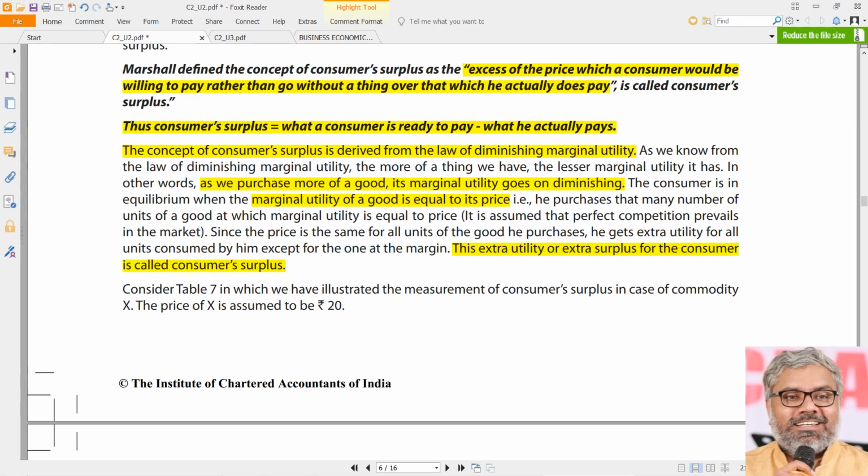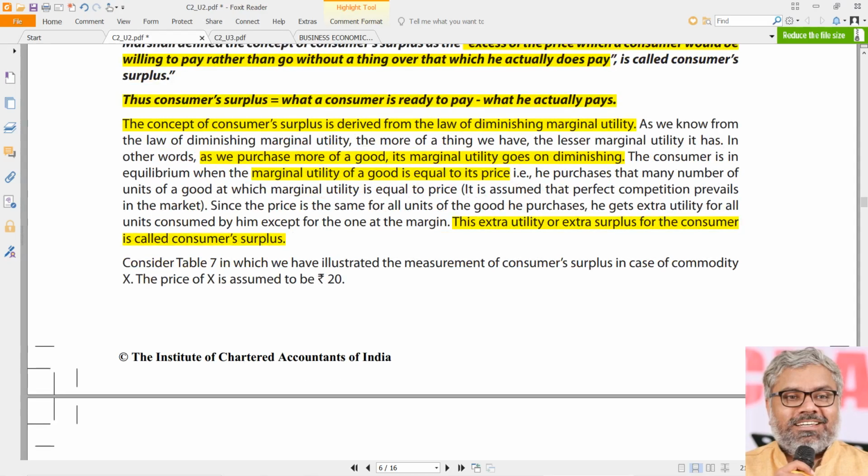To understand this easily, we can look at this example. The consumer surplus in case of some commodity, whatever it is, X. The price of that is 20. See, price is the same. Price is prevailing in the market. That is reality. Price is not a perception. But we have to understand that utility is a perception. Utility is not always the reality.